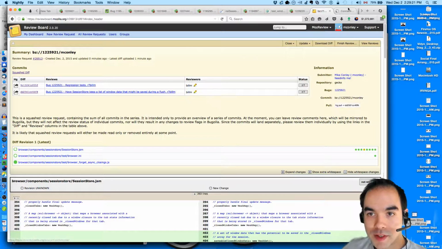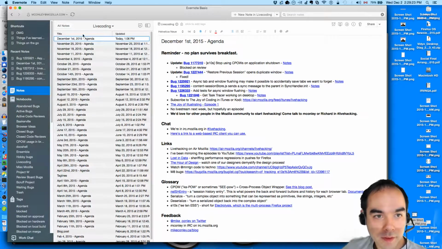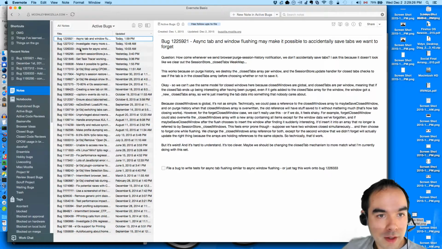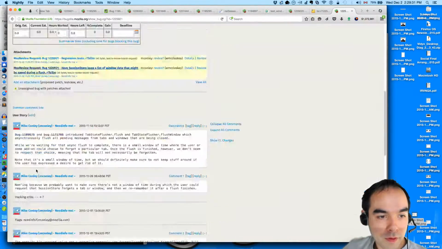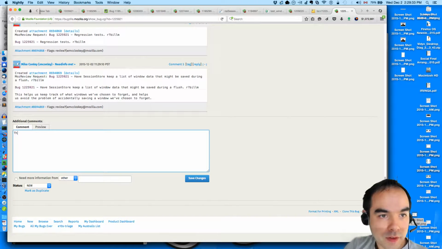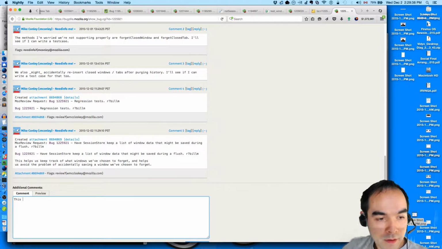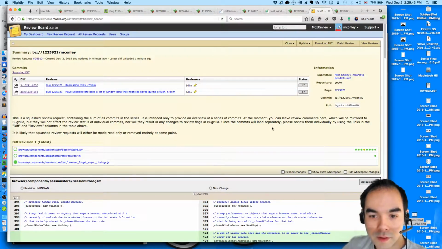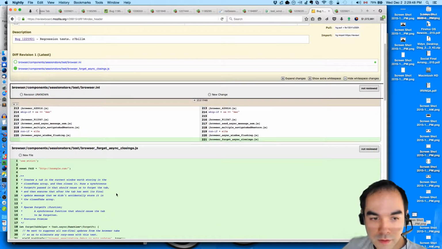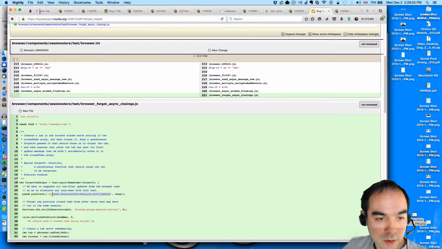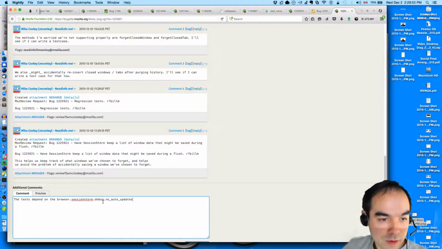Okay, so let's set up the dependencies correctly. So we need window flushing, so that's this bug. The tests depend on the, what was it called? No auto updates pref I added in bug.